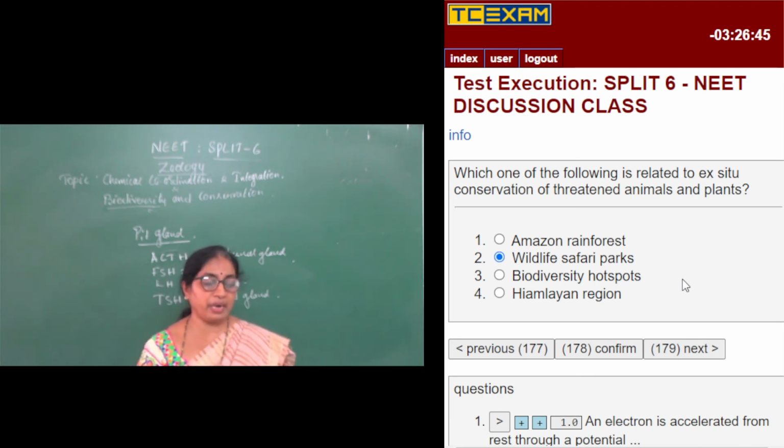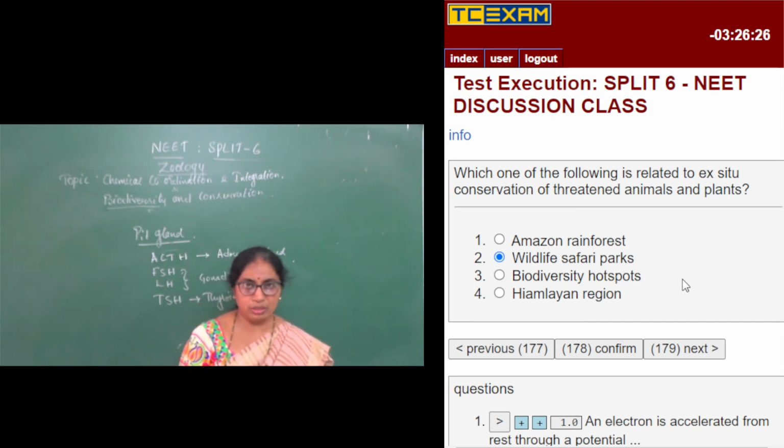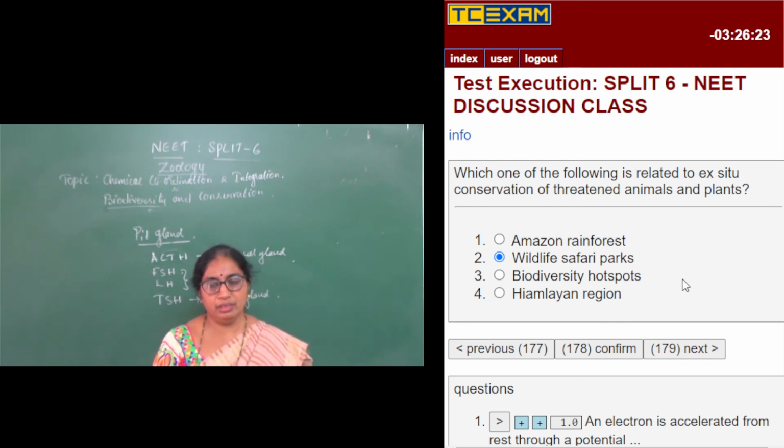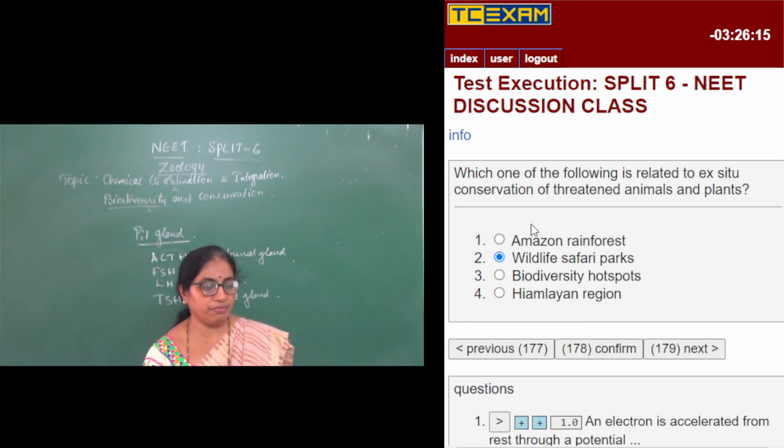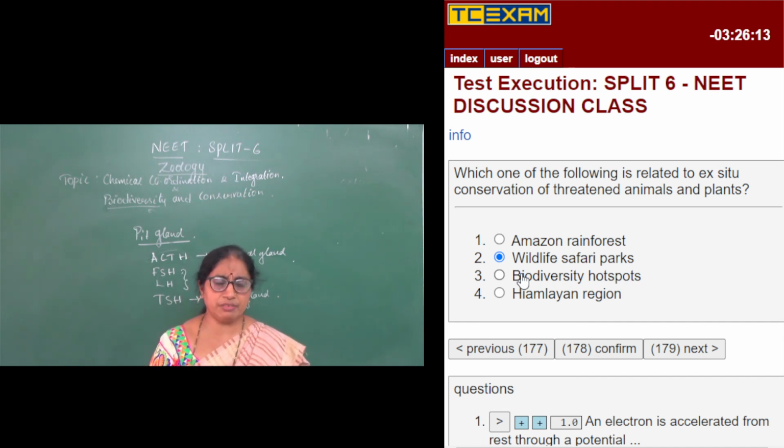In wildlife safari parks, some of the wild animals which are endangered or threatened are removed from their natural habitat. For example, a lion safari is completely for lions only, to increase their number. Lion safaris are built specially for lions, with special settings and special care taken to increase their number. That is a wildlife safari. It can be a lion safari, an elephant safari, a crocodile safari, a rhino safari, or whatever it is.